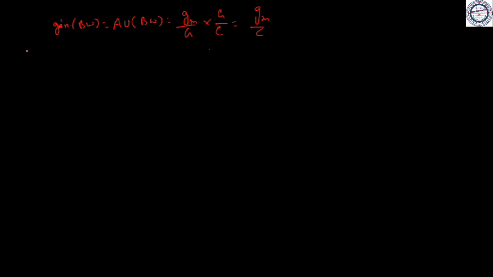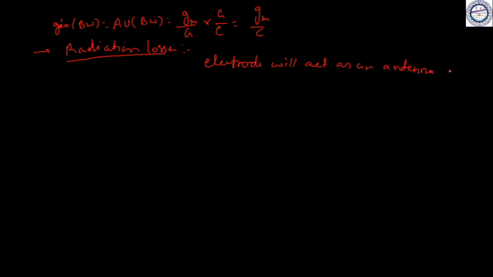Already I have discussed another effect, that was radiation losses. The terminals of a triode at high frequency will act as an antenna, and the electrodes start radiating, so there will be radiation loss.